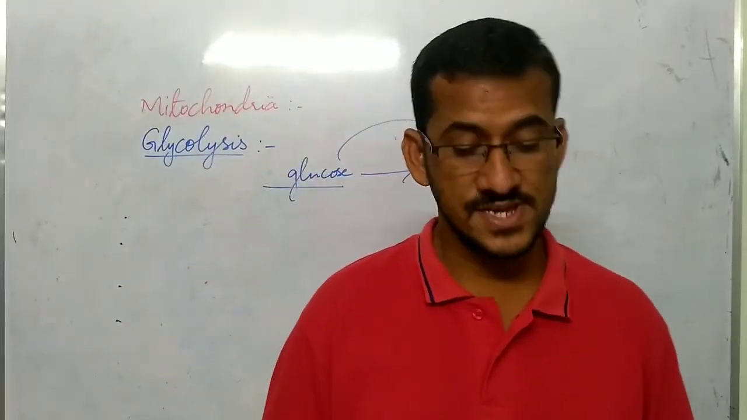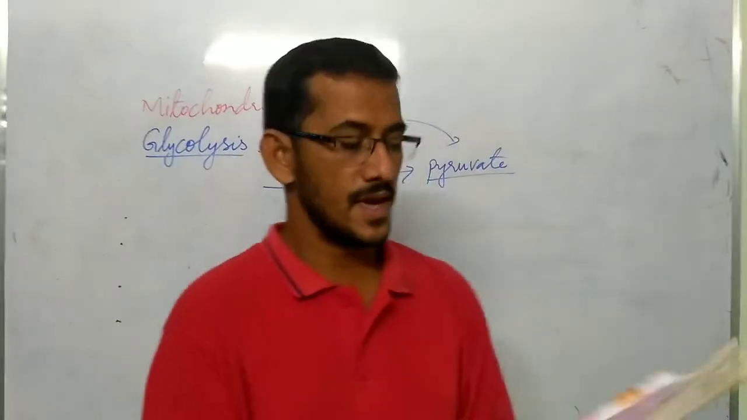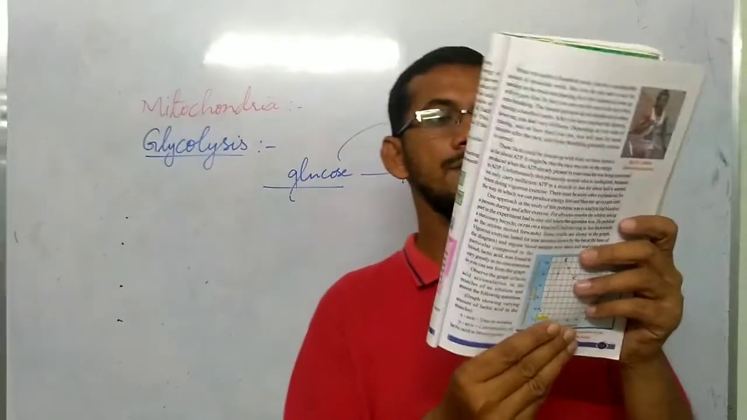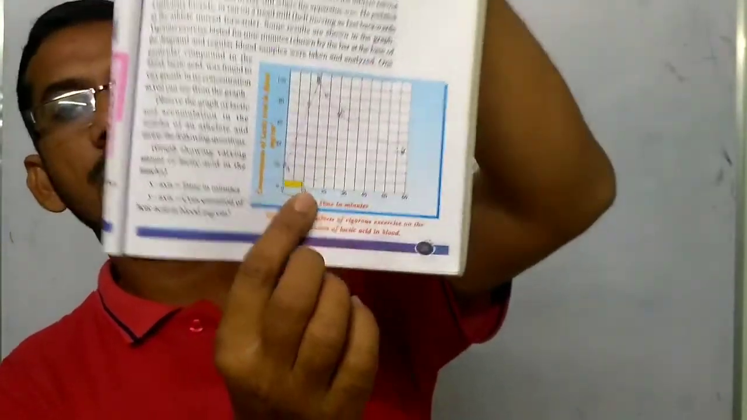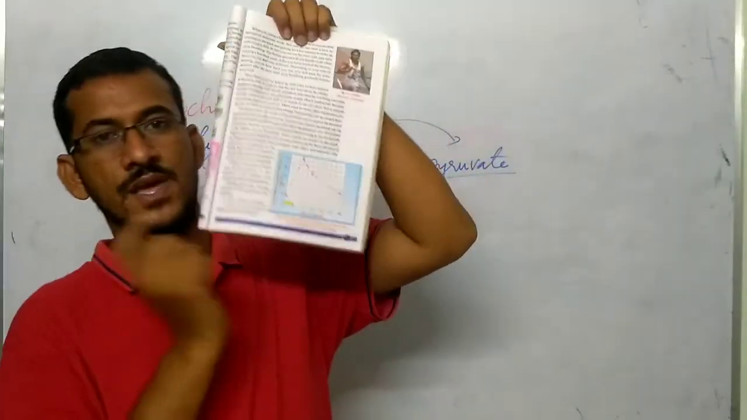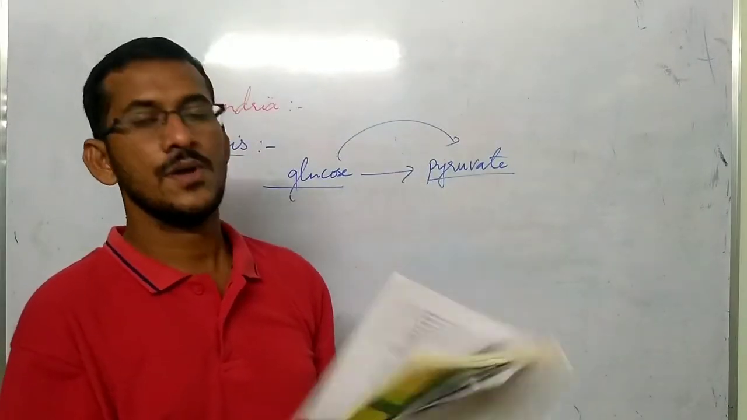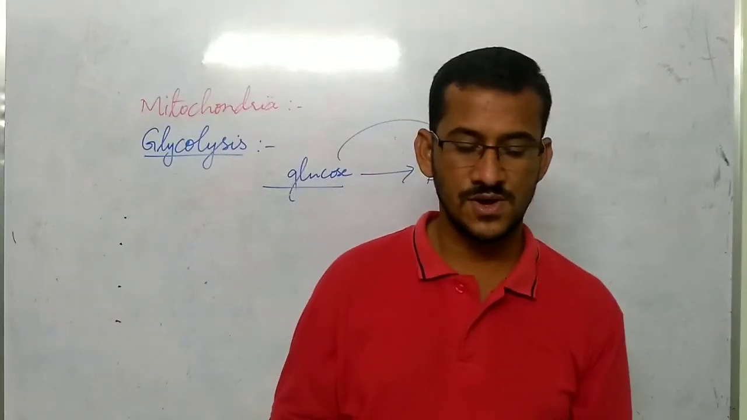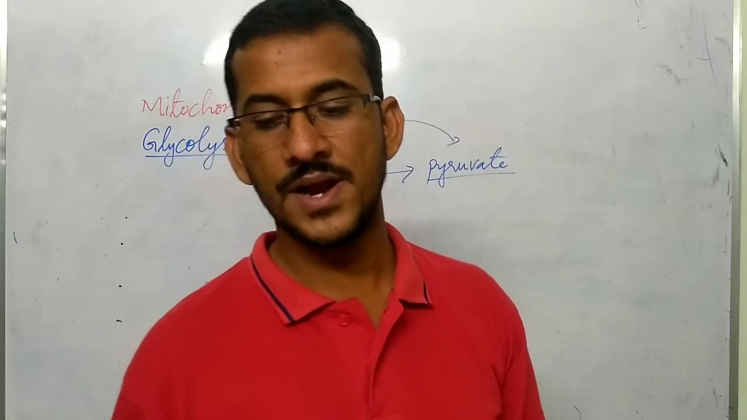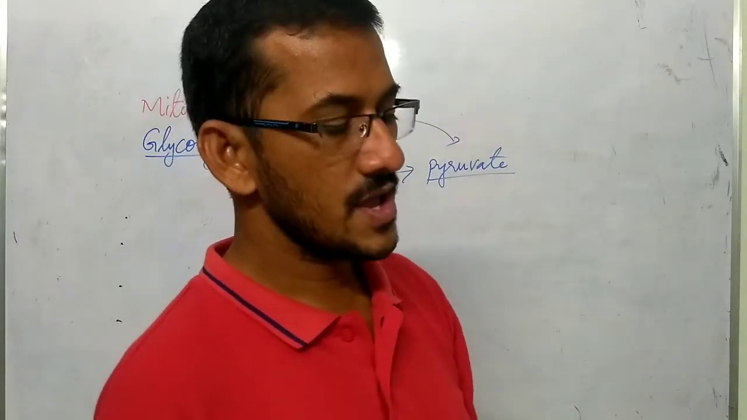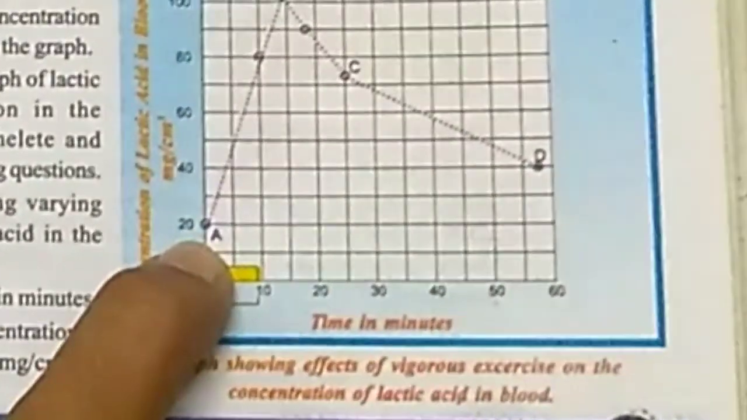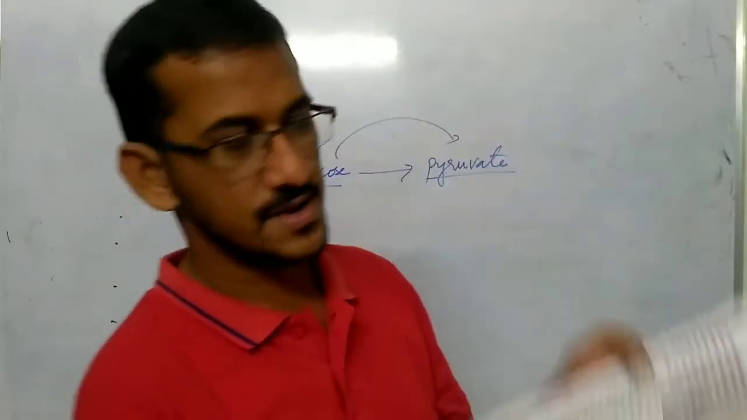Now next question. Concentration of lactic acid graph. So they may give you this graph. Understood? They'll give you this graph and they'll ask 4 questions from this graph. So you should answer this. A question might be like this: what was the concentration of lactic acid in the blood to start with? From the graph, what is the answer? It is 20, right?